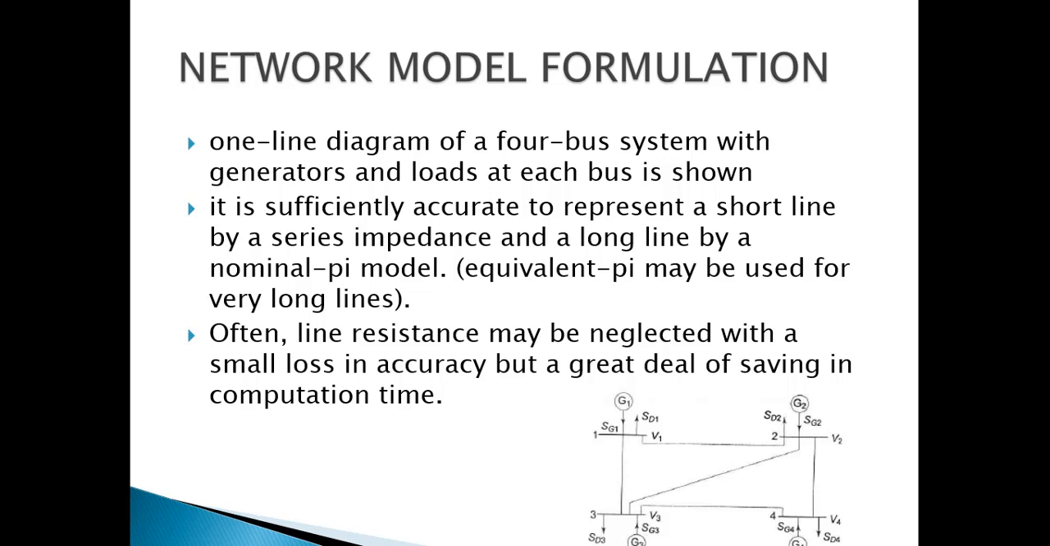Often, line resistance may be neglected with small loss in accuracy, but a great deal of saving in computational time. The line resistance, although it is there, is most of the time neglected, taken as zero, because the admittance, or like the inductance and capacitance of the transmission line, is so large that resistance can be neglected. And with neglecting this line resistance, the calculations become much easier.